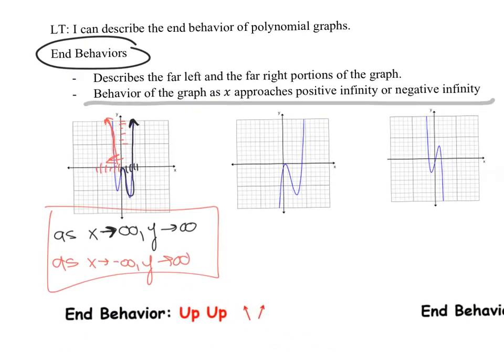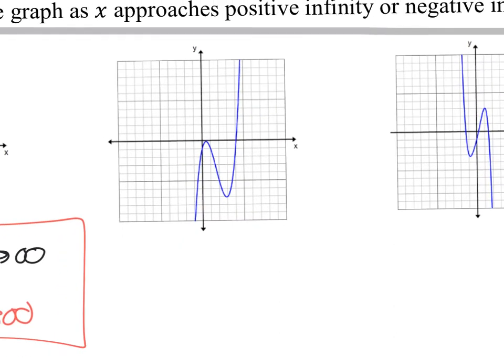Okay, let's do another one. So let's look at this one. As x goes to negative infinity, it doesn't matter the order, we could do negative first. We want to figure out what's happening to y. So I'm looking this way. This is negative x. All of these values are negative for x. This is negative 1, negative 5, negative 10.